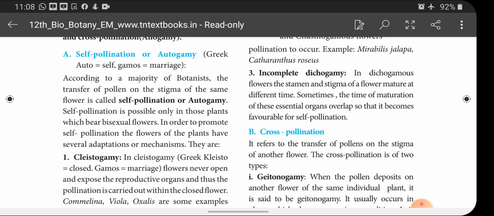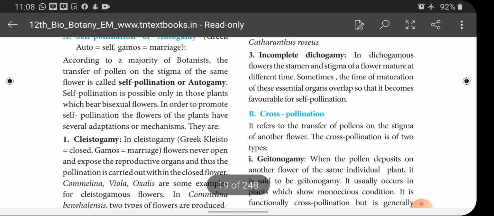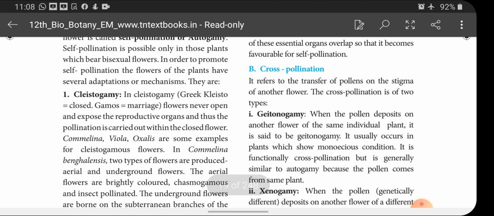Self-pollination is possible only in those plants which bear bisexual flowers. In order to promote self-pollination, the flowers of the plant have several adaptations or mechanisms. They are, first one is cleistogamy.